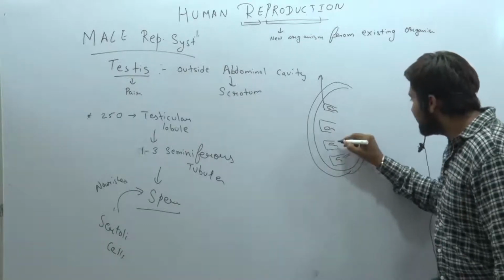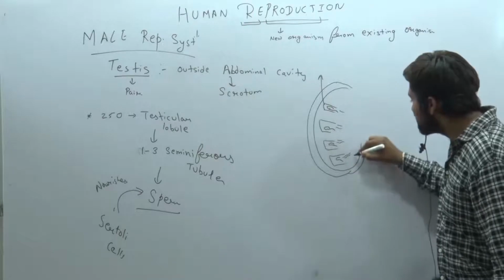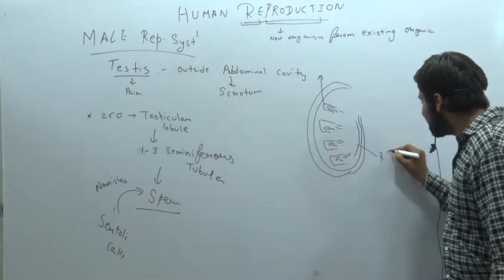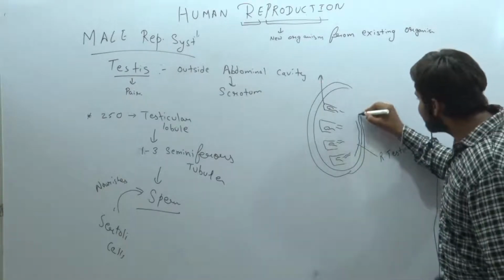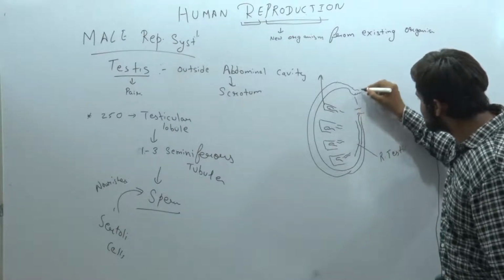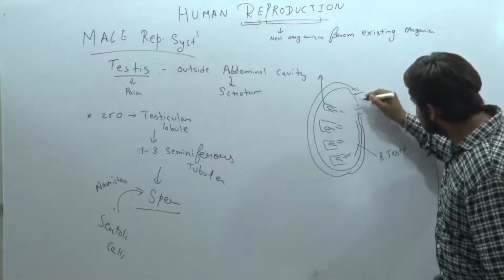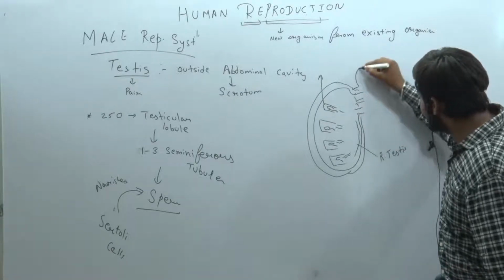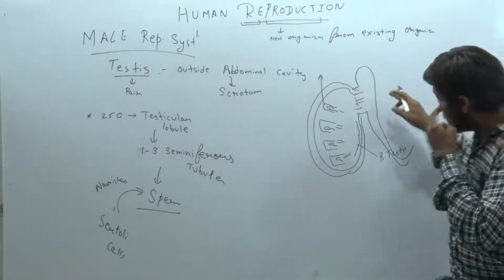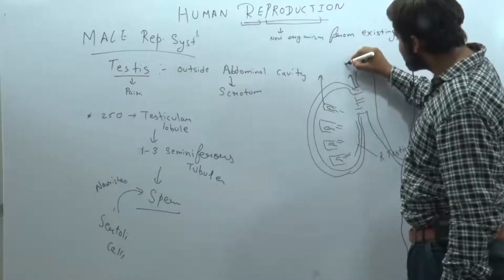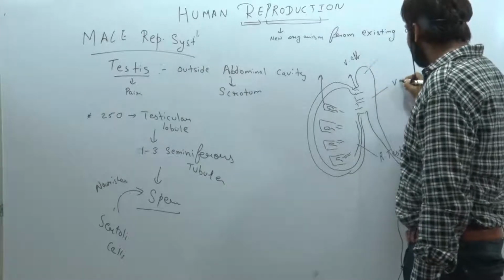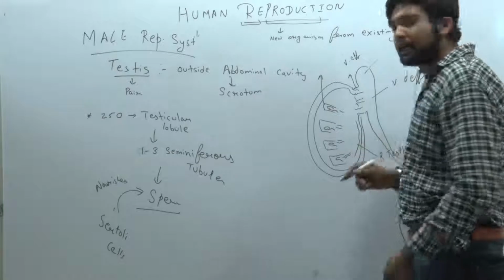These sperms are sent to a small tube-like projection named the rete testis. The rete testis projects outward in small ducts, and these small ducts lead to the epididymis. These small ducts are known as vasa efferentia, and then comes the vas deferens. Clear?